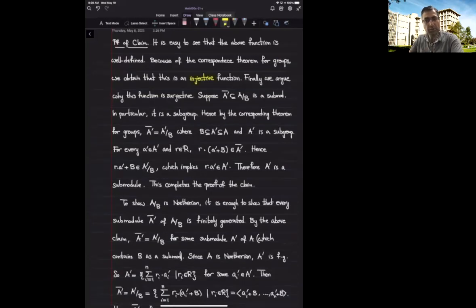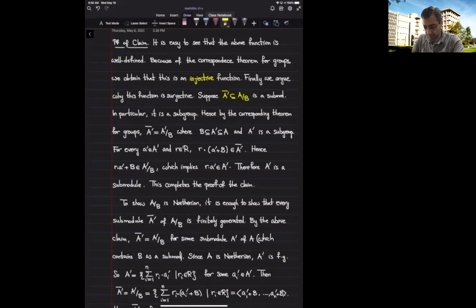Now we want to argue why it is surjective. So we start with a submodule, A prime bar, of A over B. Again, from group theory, we know that A prime bar is of the form A prime over B, where A prime itself is an intermediate subgroup.